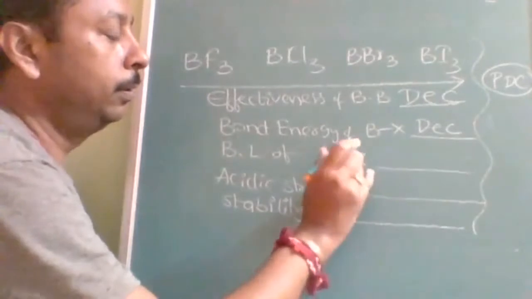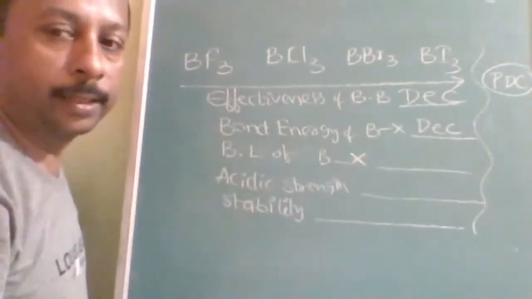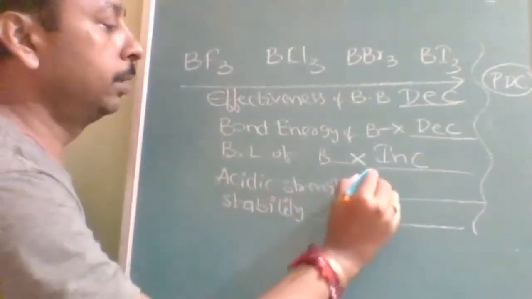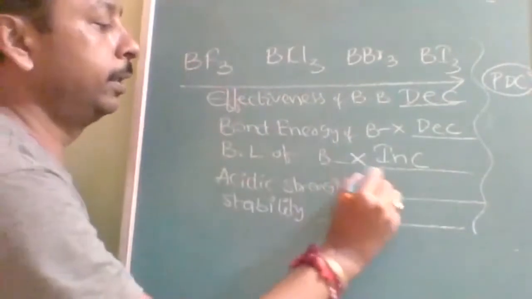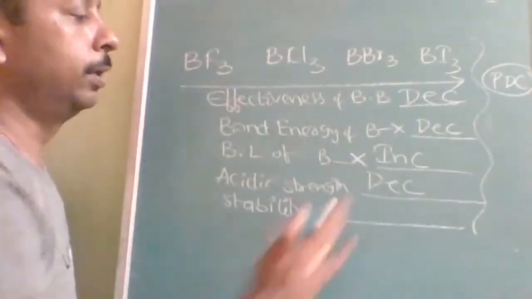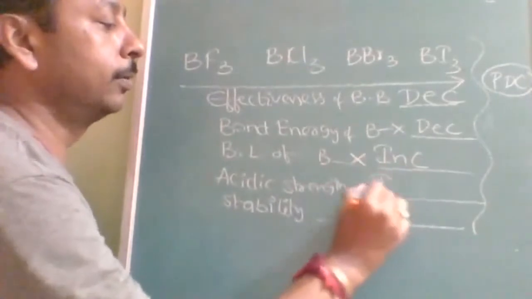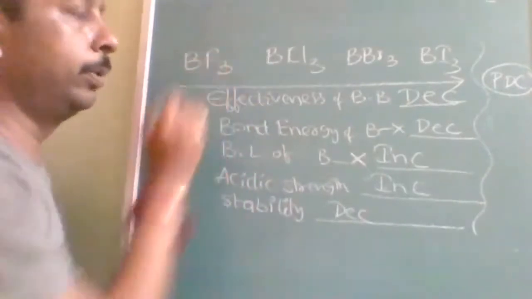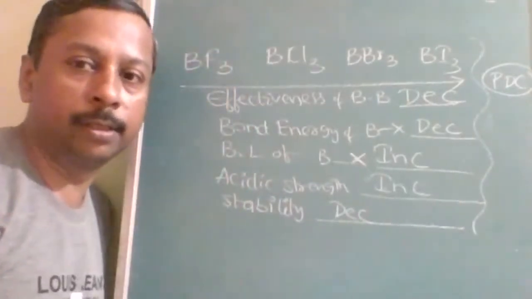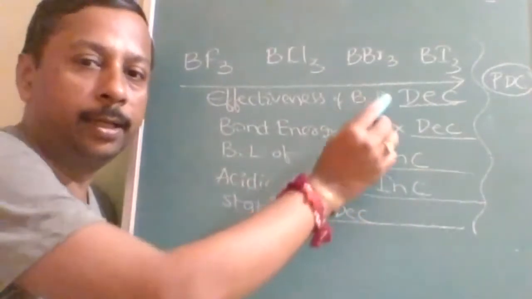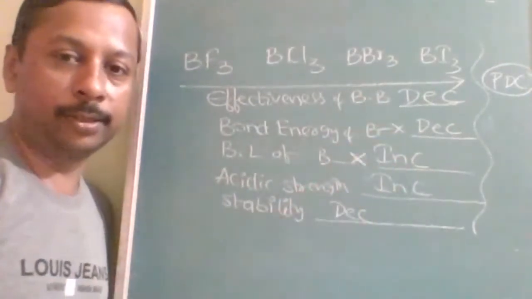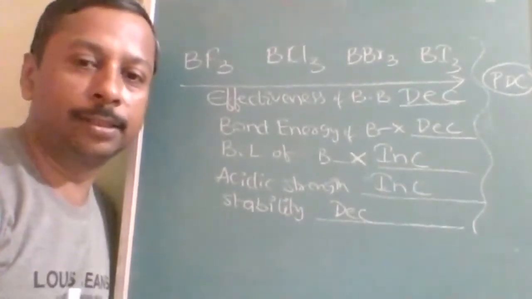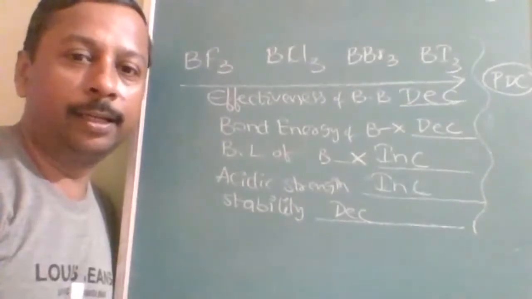Next, bond length of BX increases. Acidic strength, least acidic. So this will decrease. Sorry, increases. Stability decreases. This is most stable. Octet is there, bond energy is the best one. So the answer is DDIID. Those who sent this answer, they are successful.